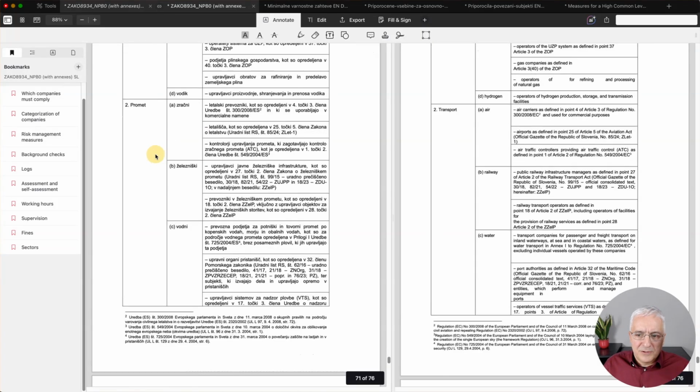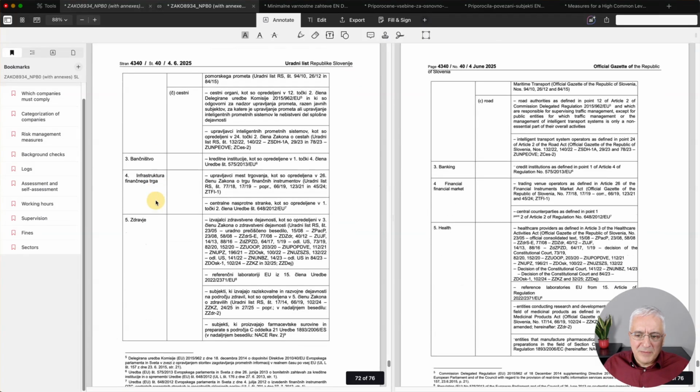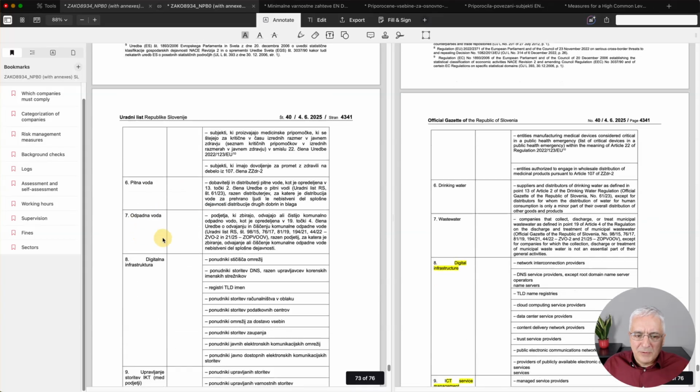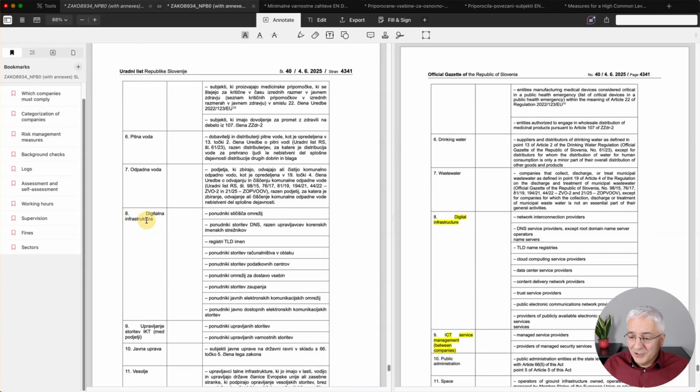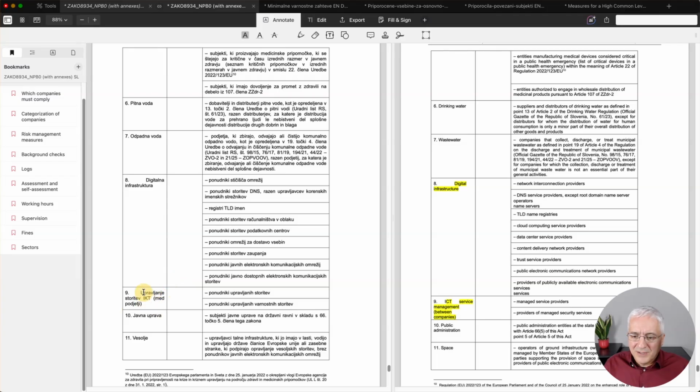So energy, transportation, banking, financial markets, health, drinking water, wastewater. And here you see the first of these 3 digital companies. So this is about digital infrastructure. And then the second is ICT service management. So basically these are also digital companies.